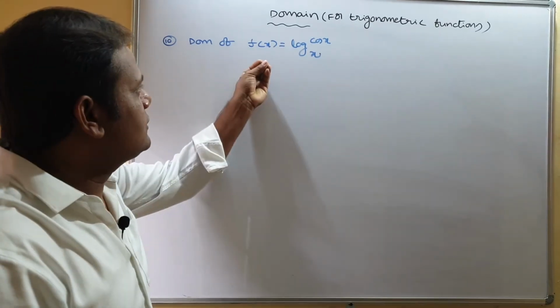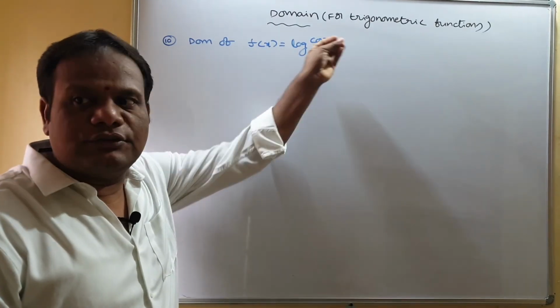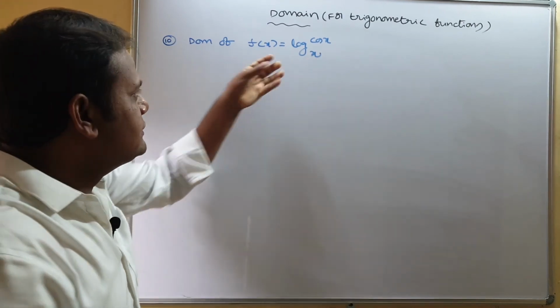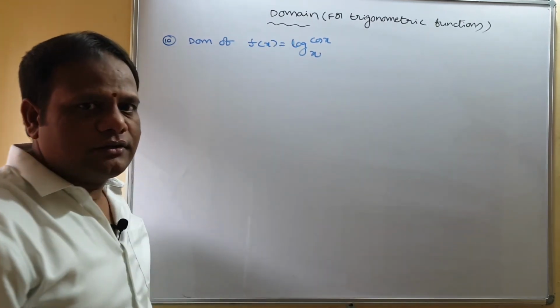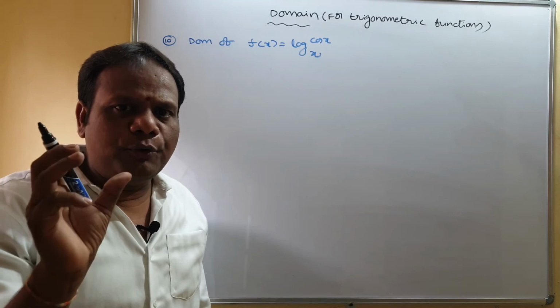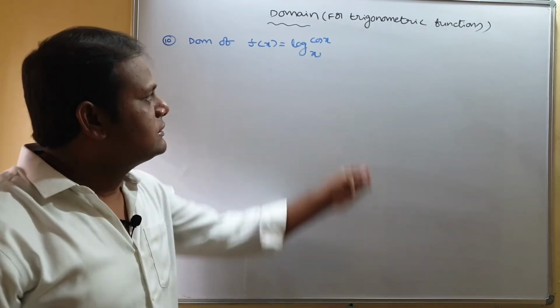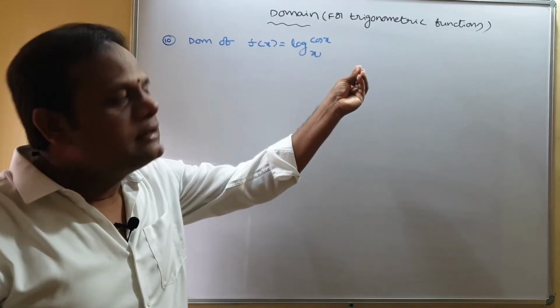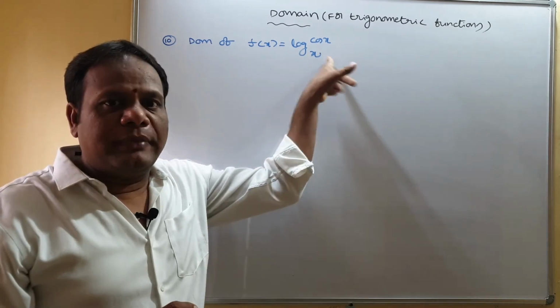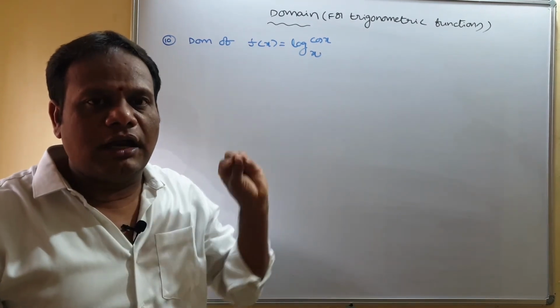Now we have to find the domain of the function log cos x to the base x. Coming to the logarithm function, you know that whatever input we take in a logarithm function must be positive, and the base must be positive but not equal to 1.